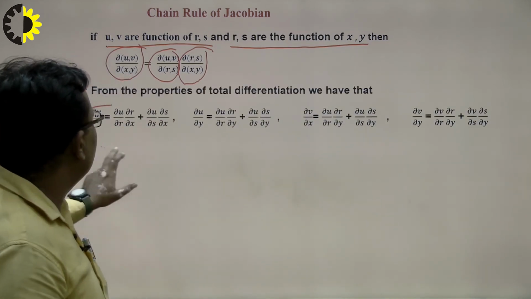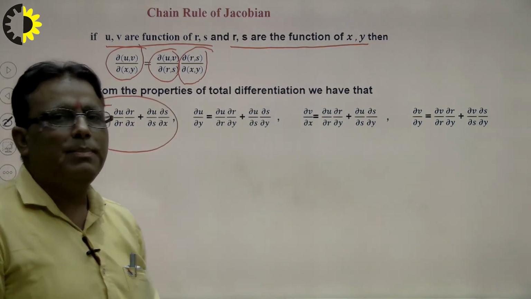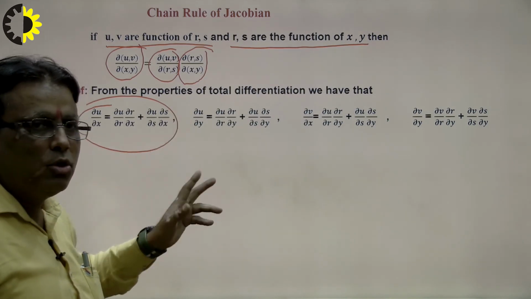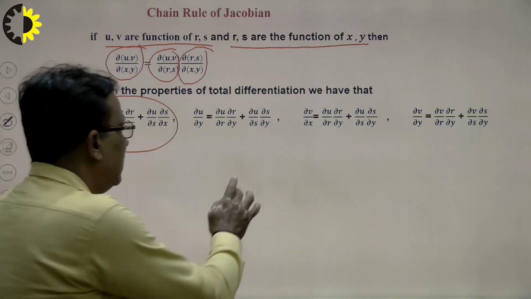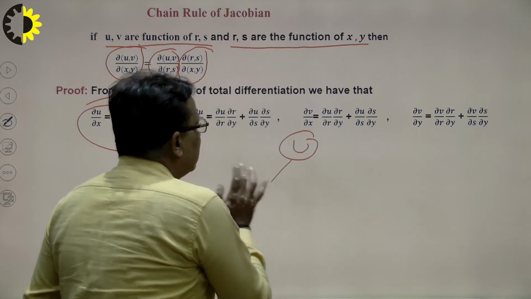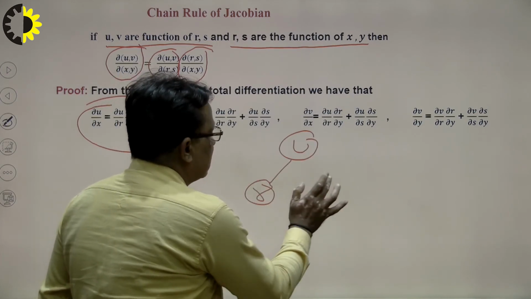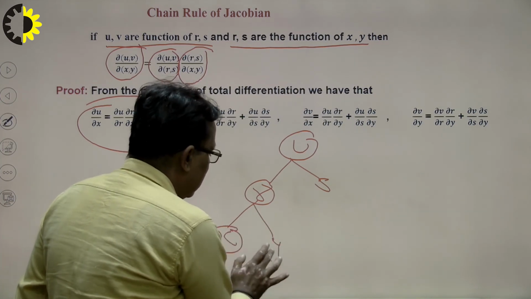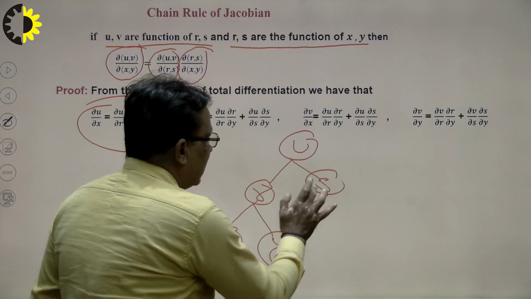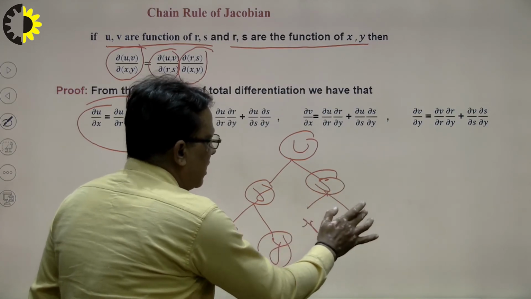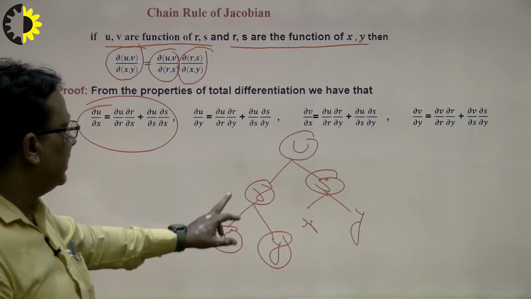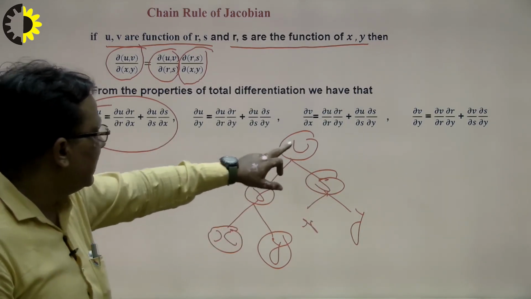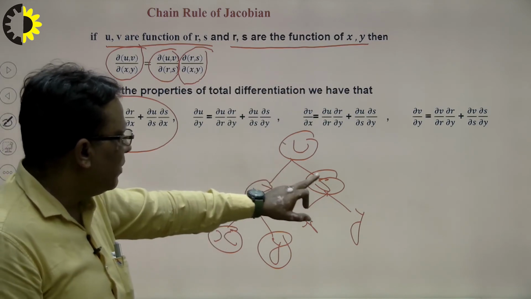Suppose del u over del x, where u is a function of x and y. How do we calculate the partial derivative? Del u over del r times del r over del x, plus del u over del s times del s over del x, because u and v are functions of r and s, and r and s are functions of x and y. I explained this in the previous lecture. To calculate del u over del x there are two ways, via r and via s. So del u over del r, del r over del x, plus del u over del s, del s over del y.